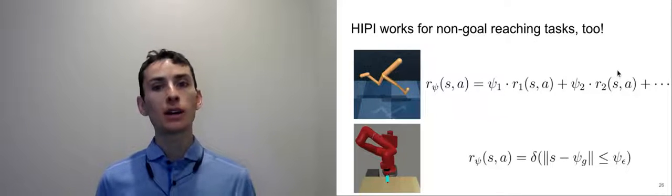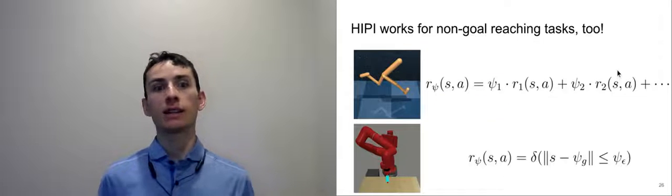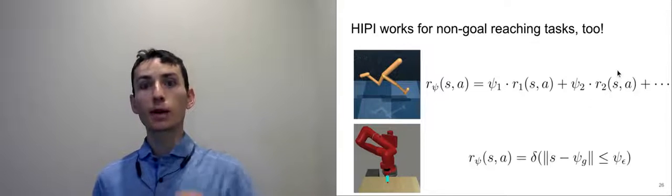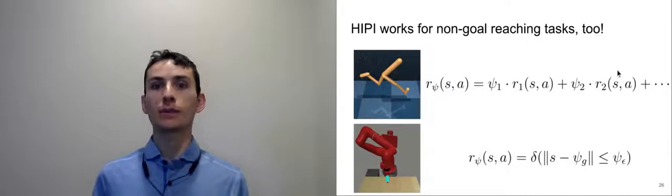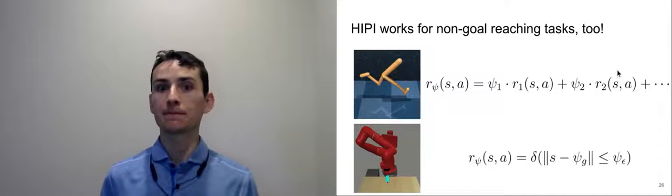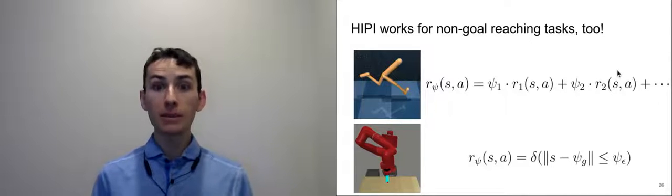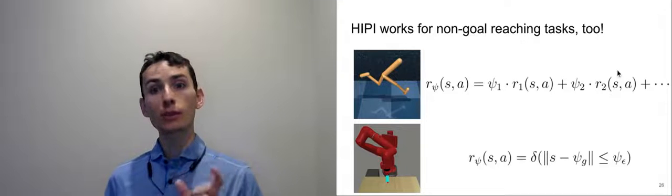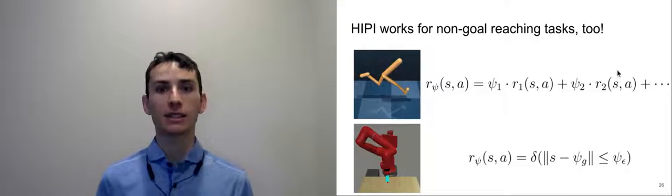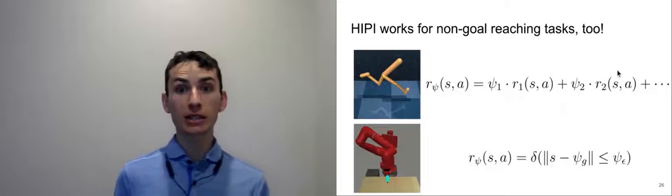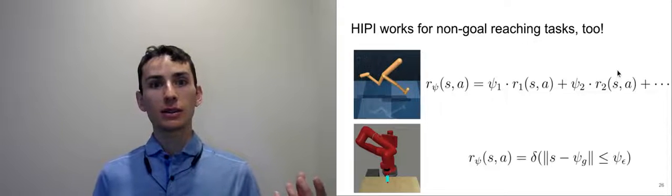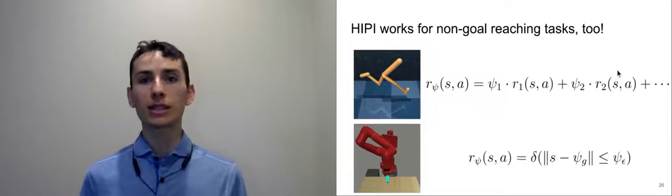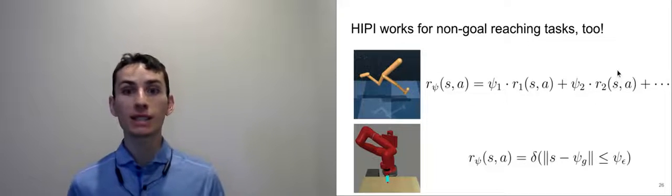As a second example, we looked at a robot manipulation task. This looks like a goal-reaching task where the robot has to reach a certain goal, but it also has to get within a certain margin of that goal. Typically, this margin parameter requires some manual tuning. When we apply Hippie to this sort of task, we can treat this margin parameter as part of the task definition. Then, given a trajectory, we can use it to learn how to reach, say, this goal within, say, this margin.